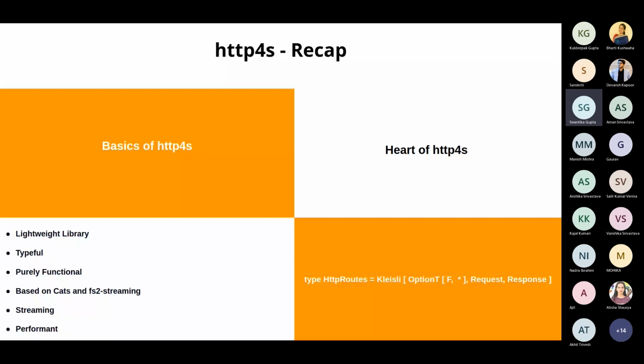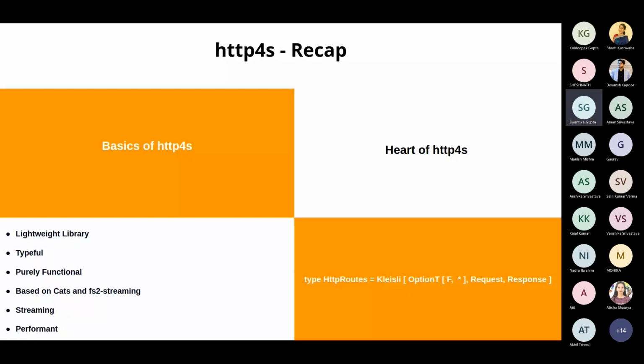So that's a good option. And all of these together, being typeful, being functional, based on cats, giving streaming implementation, all of these together basically make http4s very performant in nature and a good HTTP library for Scala, basically, right? Now,